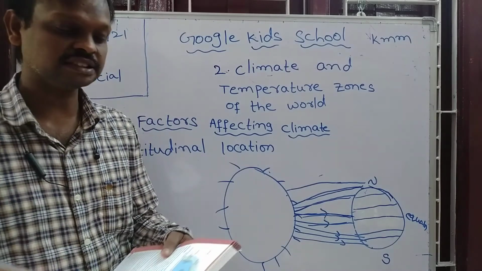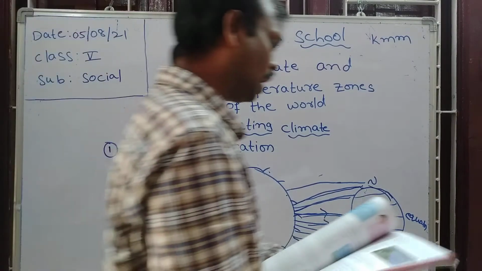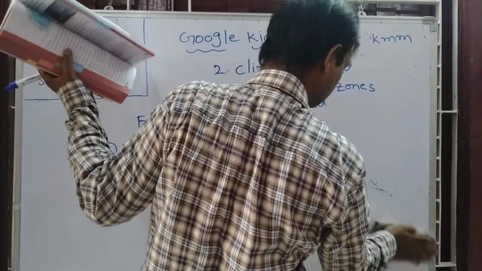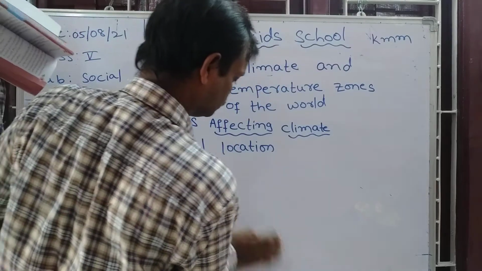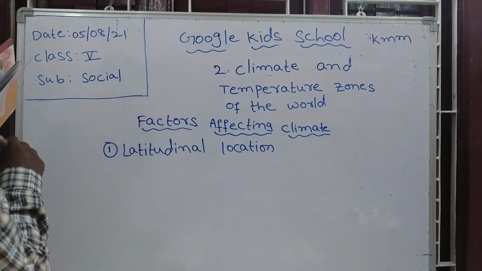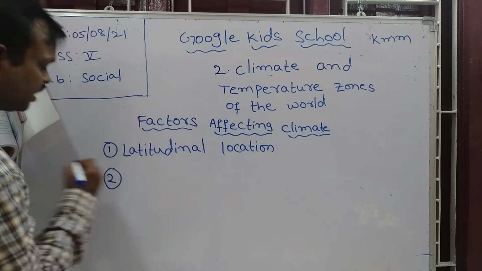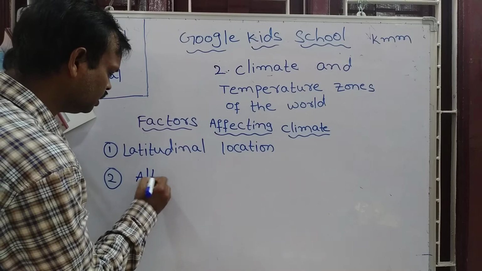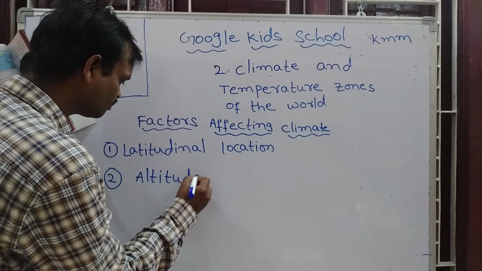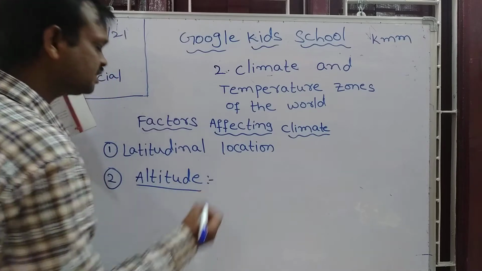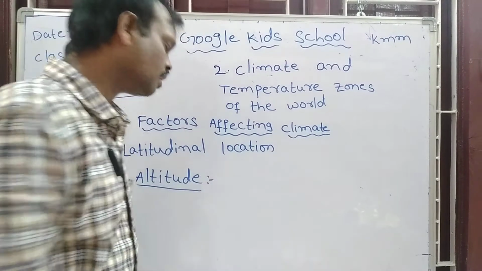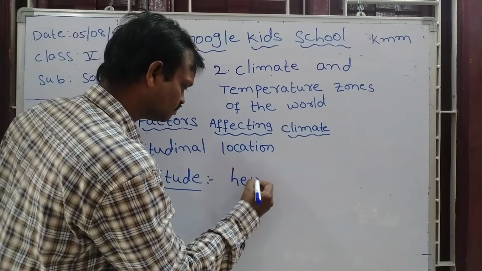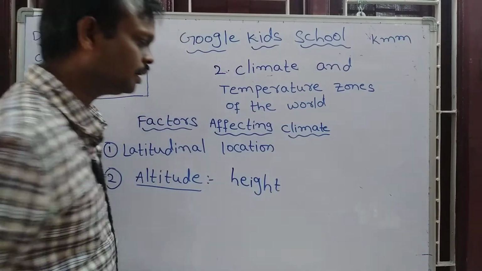Next, see, this is the next diagram. Next factor is altitude. What is the next factor? Altitude. Altitude is nothing but height.